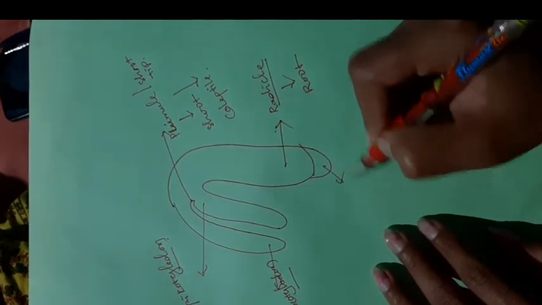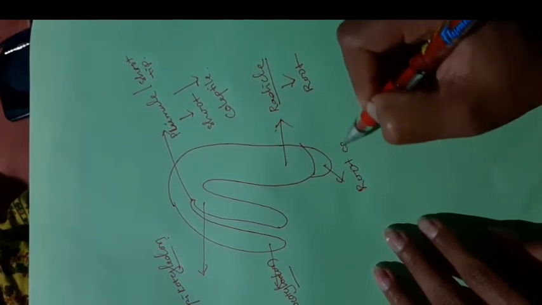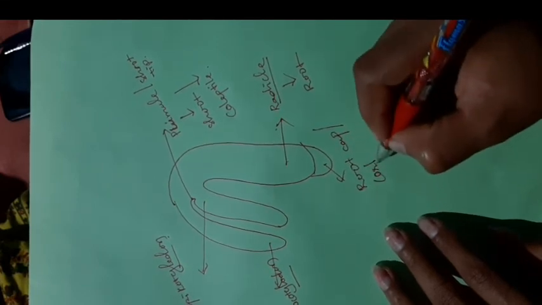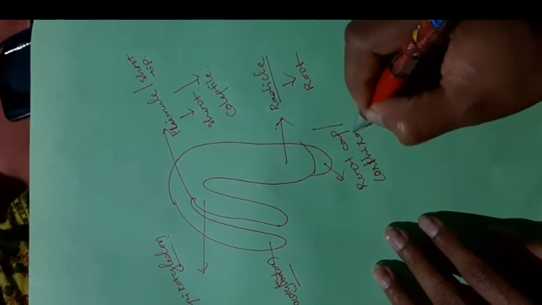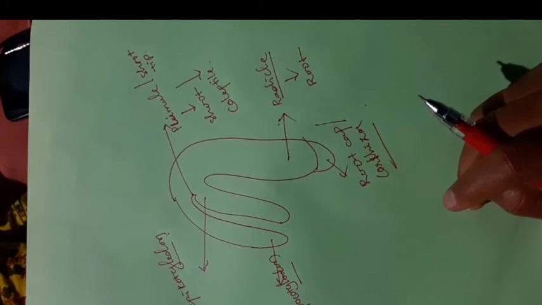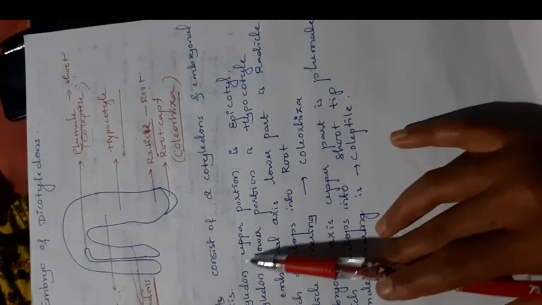Later it develops into a root. That radicle is covered with a root cap, also called the coleorhiza. It is very important: coleoptile and coleorhiza. You can write the notes here. I made the 5 points.